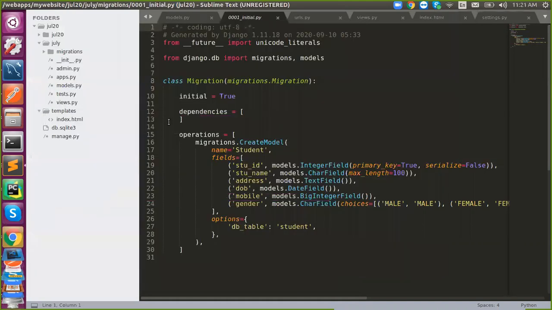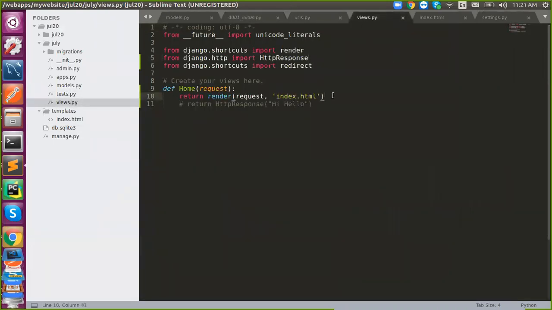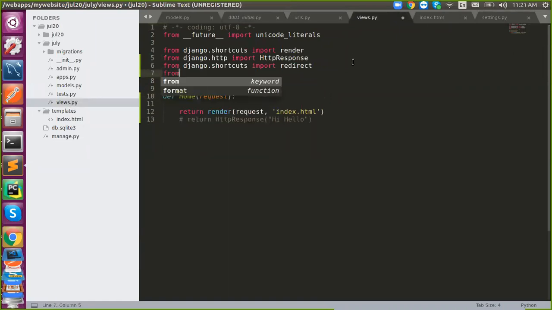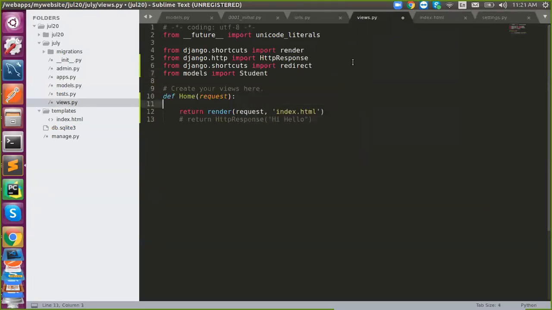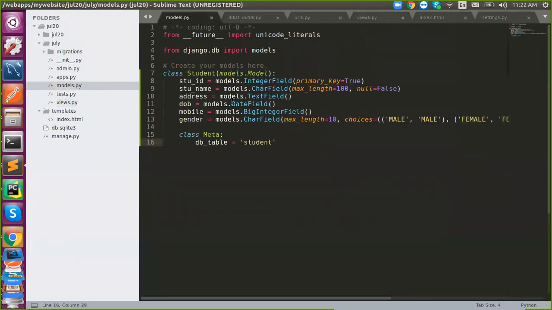If you want to insert something, you need to go to the view. First, we need to import from models import Student. Then say Student.objects.create. We need to pass data in it. In the models, what else do we need to pass?